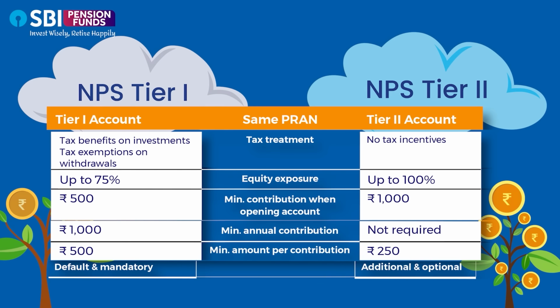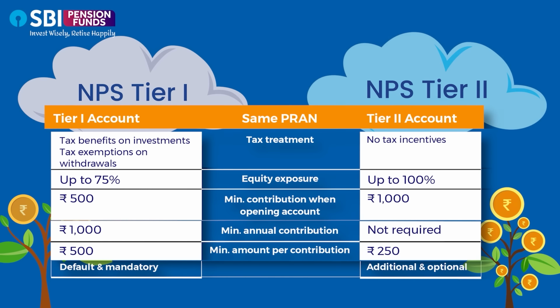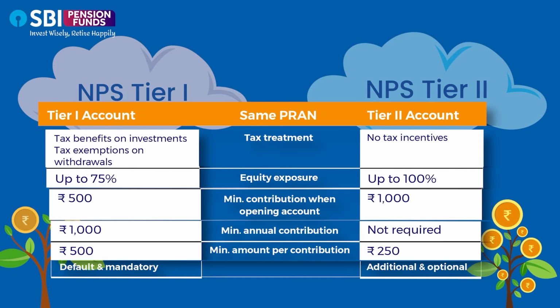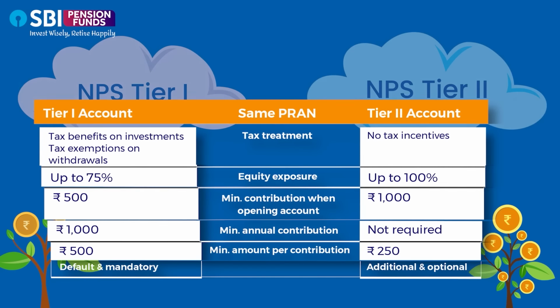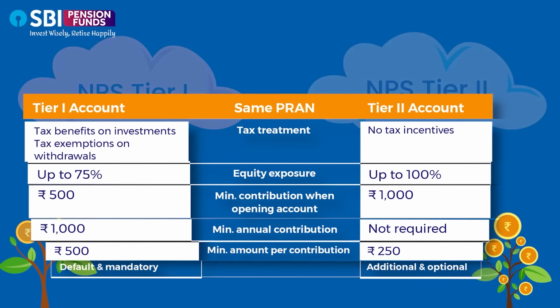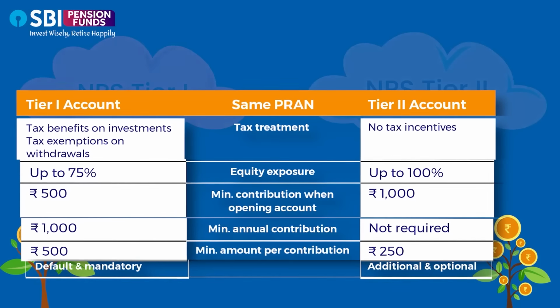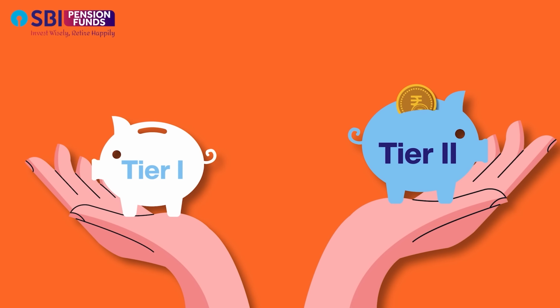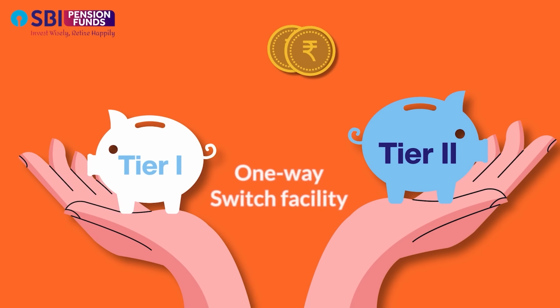Moreover, the Tier 2 account is additional and optional, and only a subscriber with an active Tier 1 account can activate their Tier 2 account. There are no additional account maintenance charges on the Tier 2 account. If a subscriber wishes, he or she can transfer the funds from the Tier 2 account to his or her Tier 1 account with the one-way switch facility.